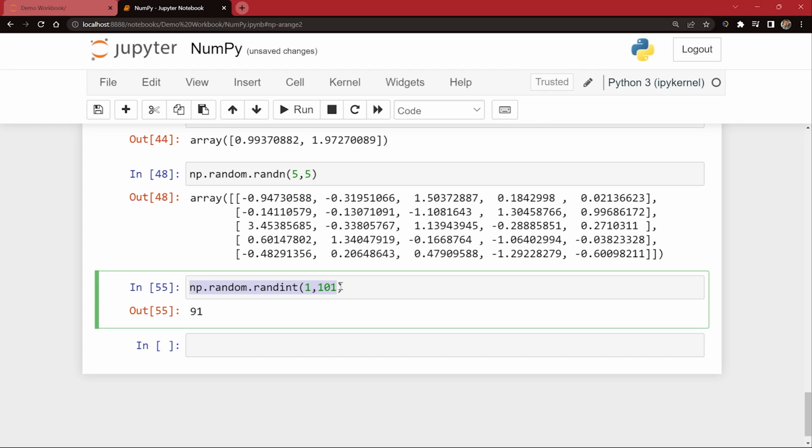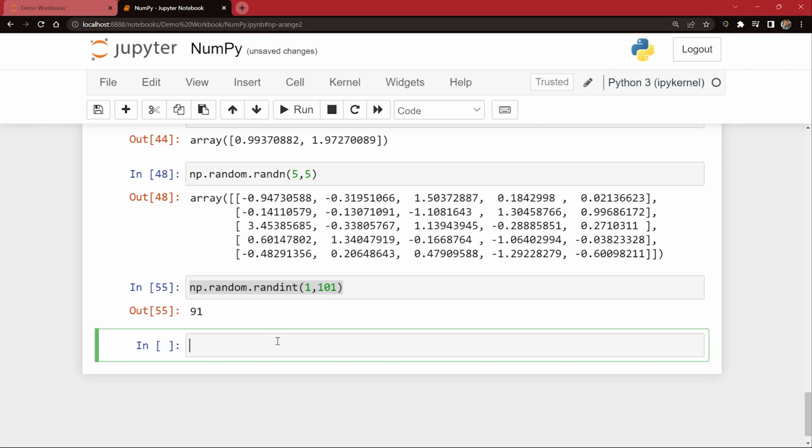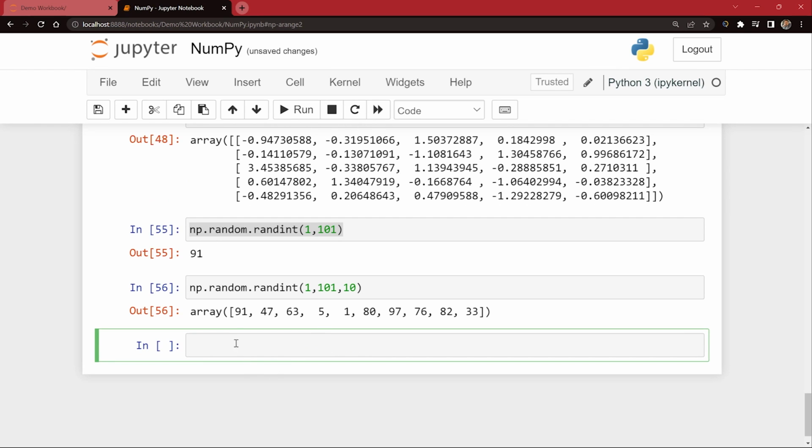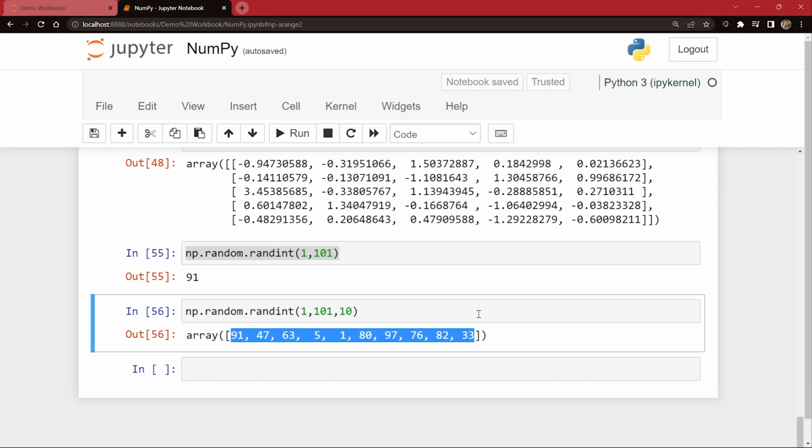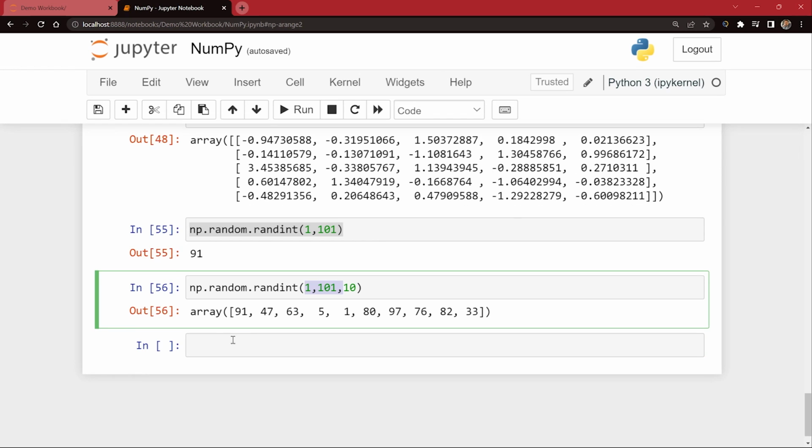Similarly, if you want some set of numbers, you can pass a third argument. I said, I want 10 random numbers between 1 to 100. If I run this, you can see that it created and gave me an array of randomly generated numbers between 1 to 100.